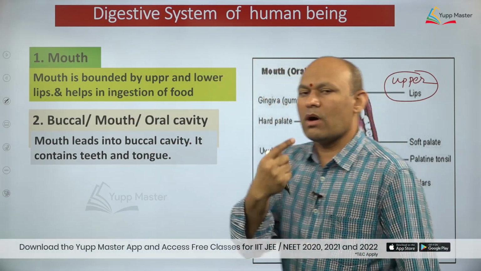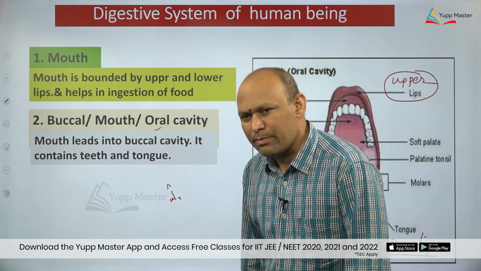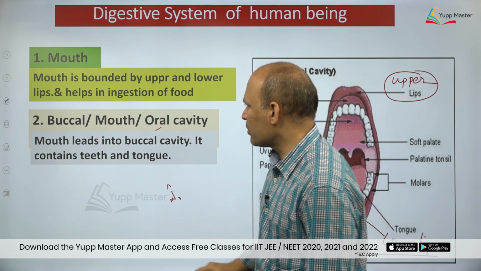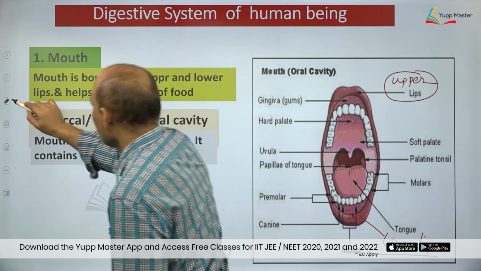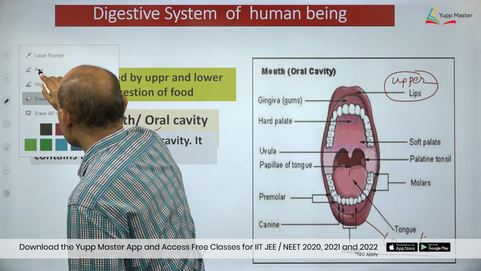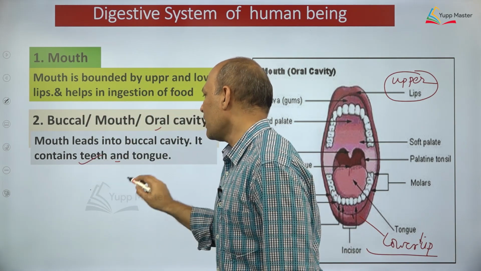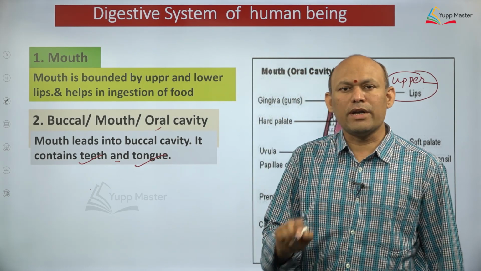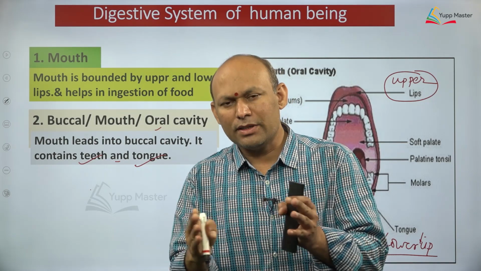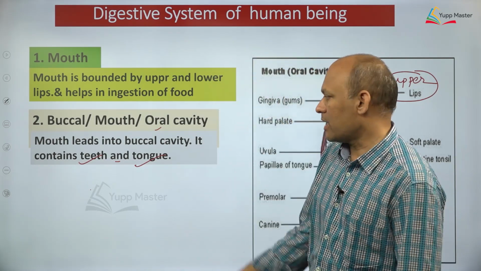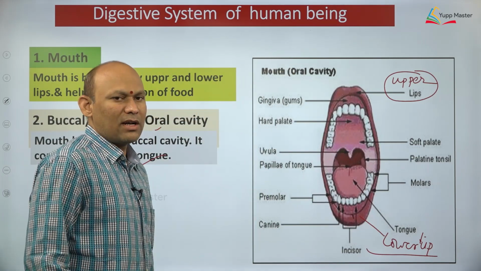See, mouth leads into what? Mouth leads into buccal cavity, right? And most important, you need to remember here, buccal cavity contains two important structures. What are those two important structures? Teeth, dear students, and tongue. Teeth is plural, and tooth is singular, you need to understand. So these two important structures we can find in what? Buccal cavity.